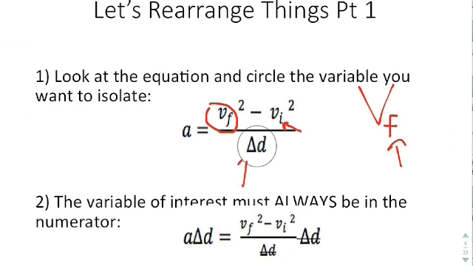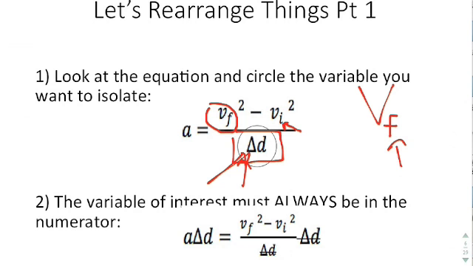Also, you know delta. Delta stands for change. So this right here is the displacement. Delta d is one variable, just like vf was one variable. If you ever have a delta in front, the delta represents the change in the subsequent variable.